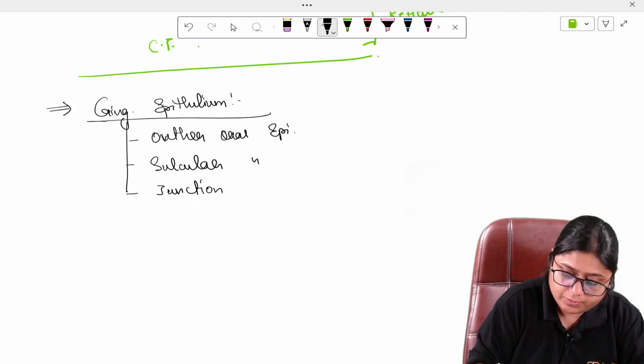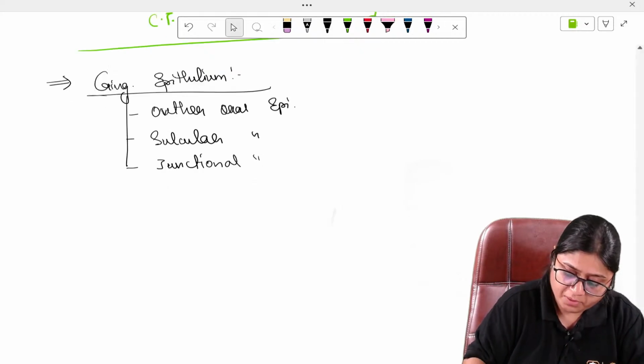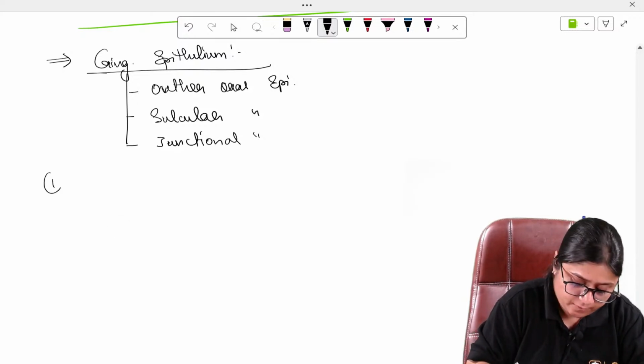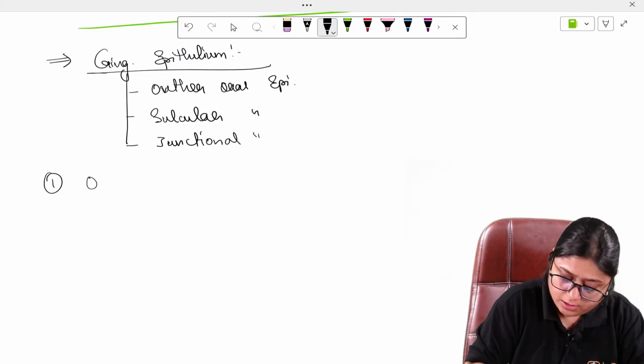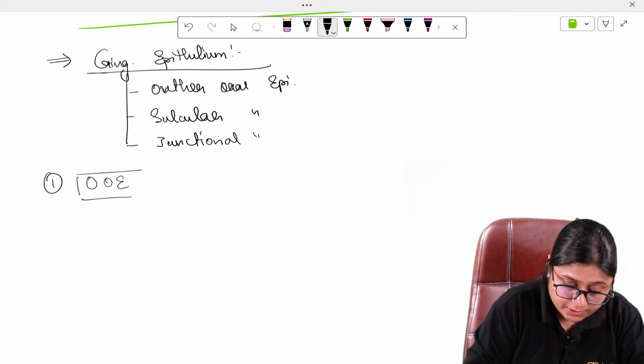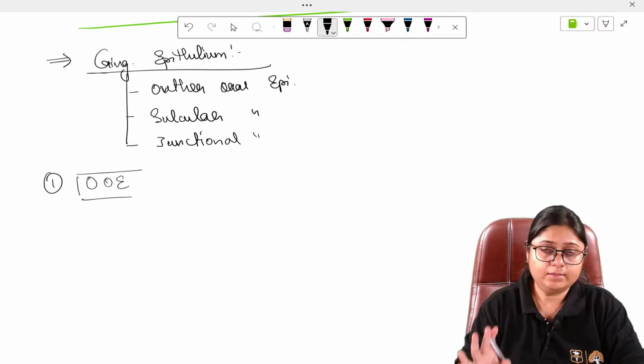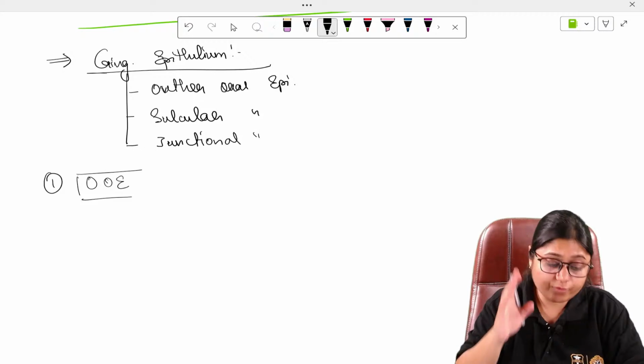We will be studying all three epithelia one by one. First, let us take the outer oral epithelium. This outer oral epithelium has four layers.